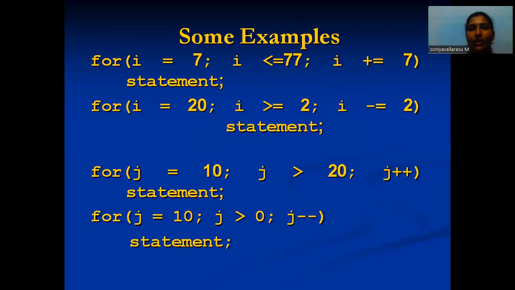Next, some for loop examples. For I equal to 7, I less than or equal to 77, I plus equal to 7, is incremental order. Next is for I equal to 20, I greater than or equal to 2, I minus 2, which is the decrement. So these are examples of increment and decrement.